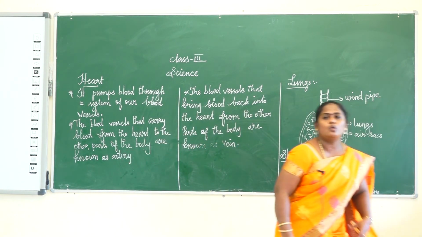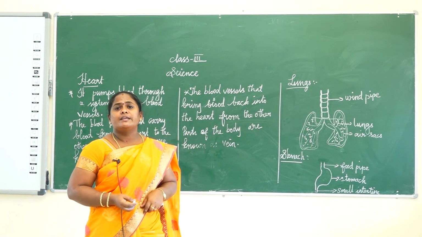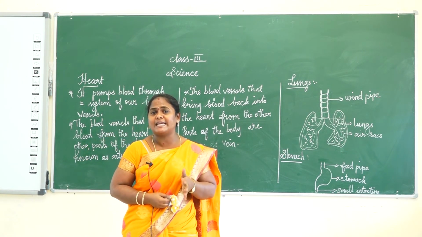And then next, how to keep fit and get healthy organs. Here are some tips on how to keep our organs healthy.